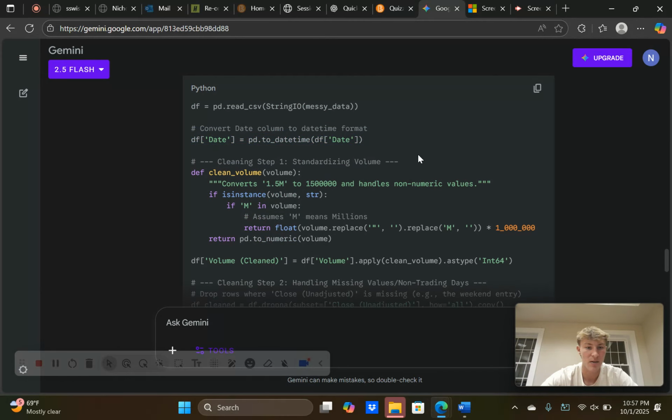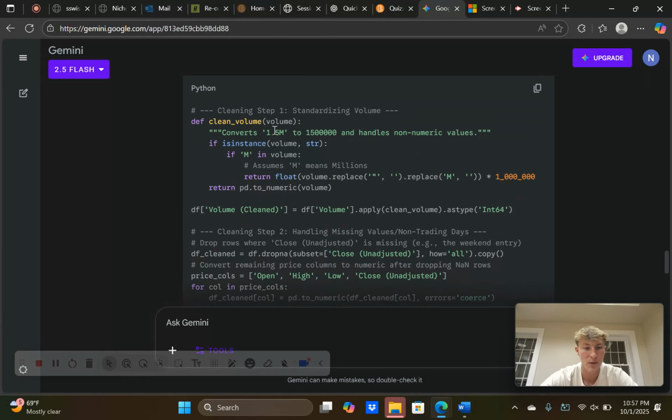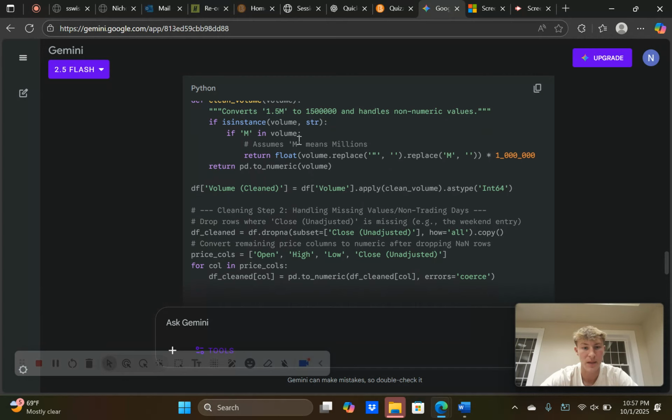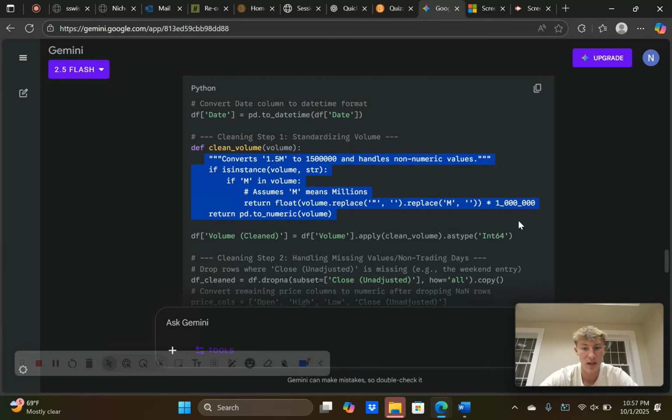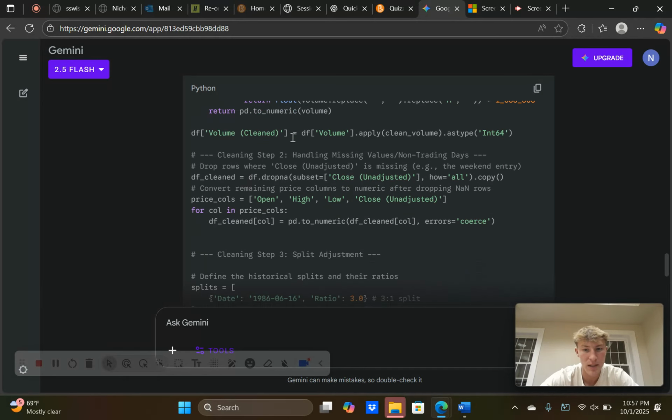Then we standardize our volume, converting the 1.5 mil or anything like that into the actual 1,500,000. In a coding sense, it replaces the M with times a million. So instead of the M, they're just multiplying by a million. Then the volume clean.